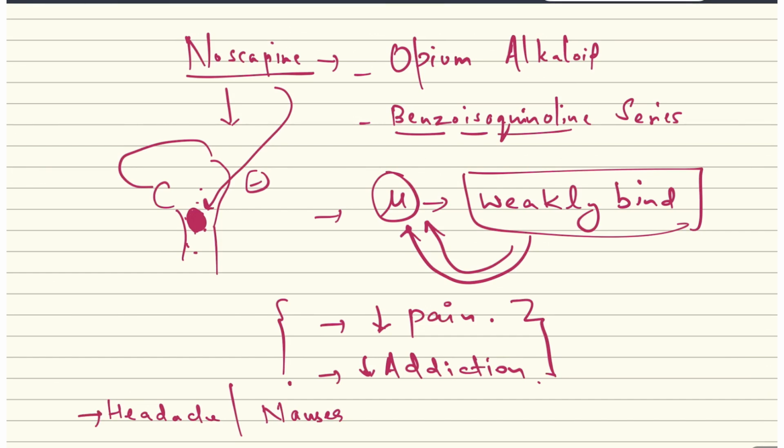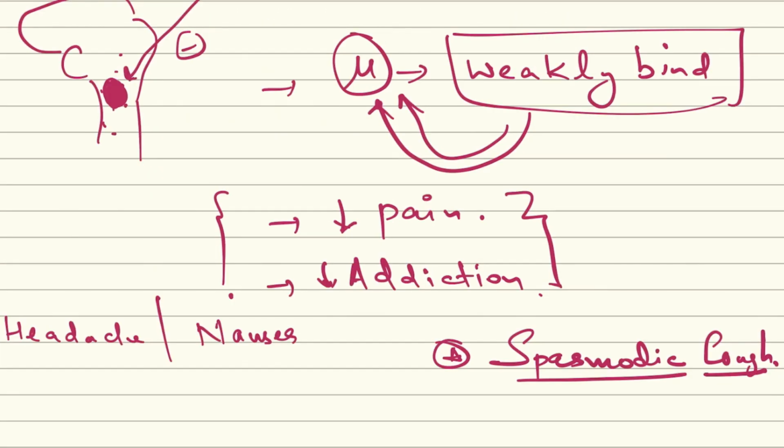It is most of the time prescribed to treat spasmodic cough. For example, asthmatic patients who have recurrent attacks of spasms, noscapine is a very good drug for that. It also causes relaxation of the respiratory muscle, so it has a soothing effect on the muscle and a muscle relaxant property.